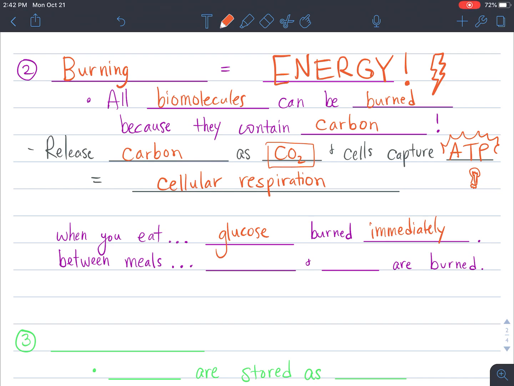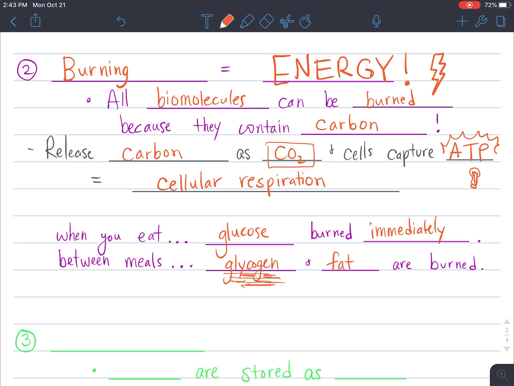Other things like our fats and proteins are going to be more longer term, and they're not as easy to burn. It's like trying to light a log on fire. It will burn, but it's not easy to burn right away. So when we're not eating between meals, glycogen and also fat are burned. We'll look more at this word glycogen as we move through this science notebook page. Basically, if glucose is not burned immediately, it gets stored as glycogen. It becomes glycogen.